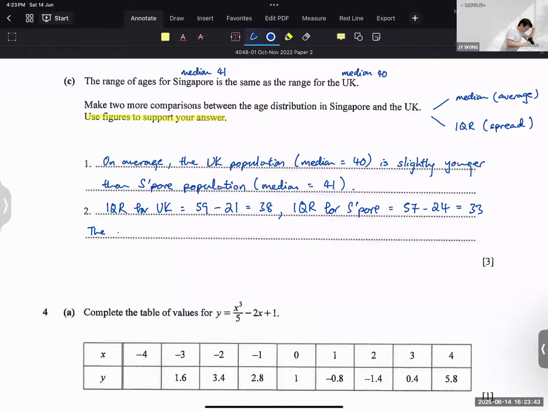The ages of Singapore population is more consistent because IQR is smaller. So IQR is smaller means more consistent or less spread. But for age, normally we say more consistent. Less spread is very strange.